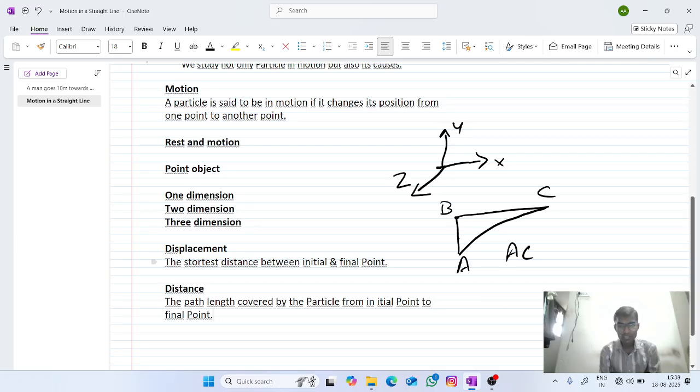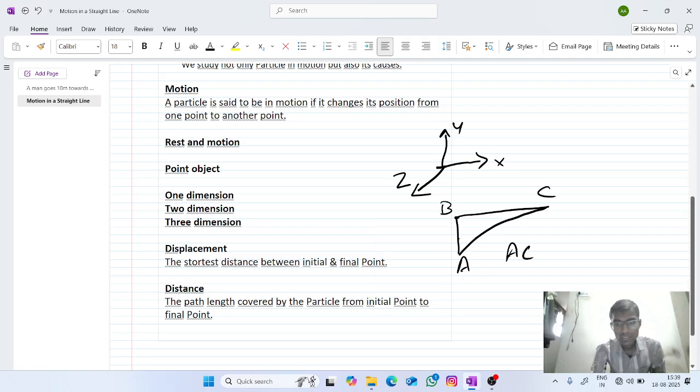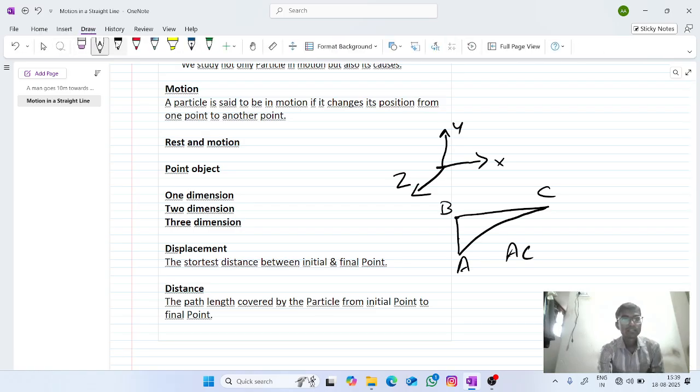Initial point to final point. Again, distance is the path length covered by the particle from initial point to final point.